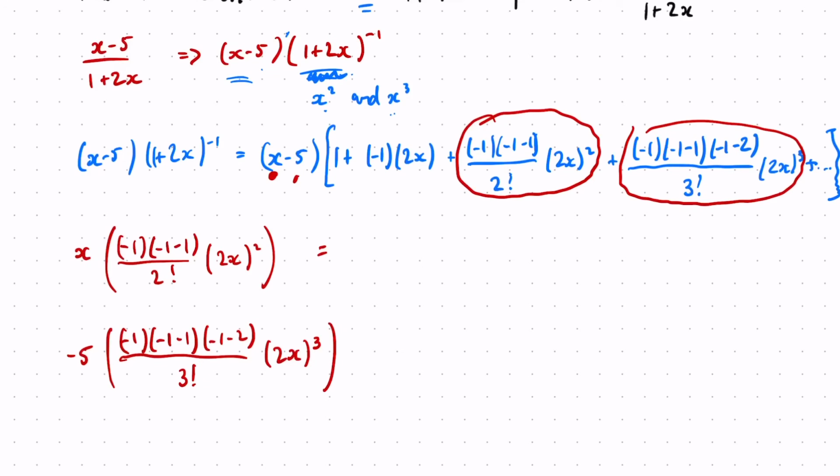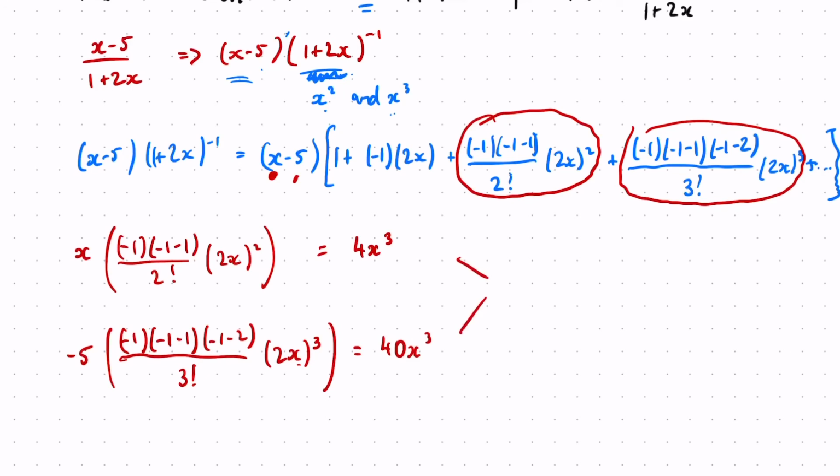The top one is going to give me the x term, which would be minus 1 times minus 2, which is positive 2 over 2 factorial, which is 1. 2x squared is 4x squared, so that's 4x cubed. And then minus 5 times this, so I've got minus 6 over 3 factorial, which is minus 1, times 2x cubed, which is 8x cubed, so that becomes minus 8x cubed, times minus 5 is 40x cubed.